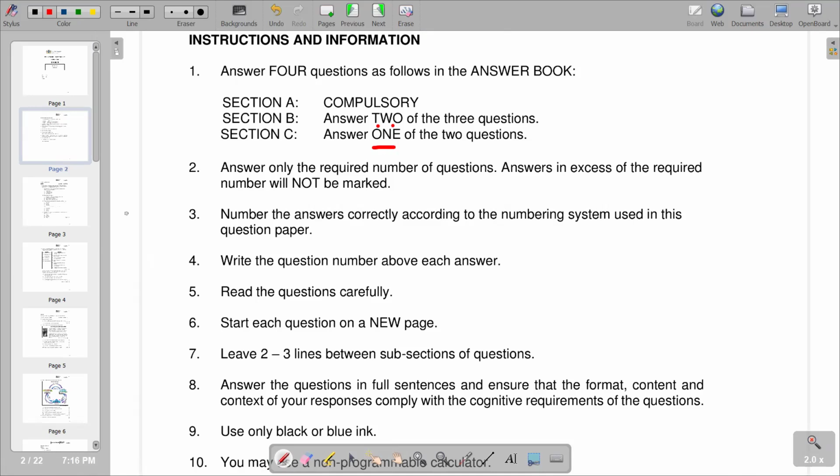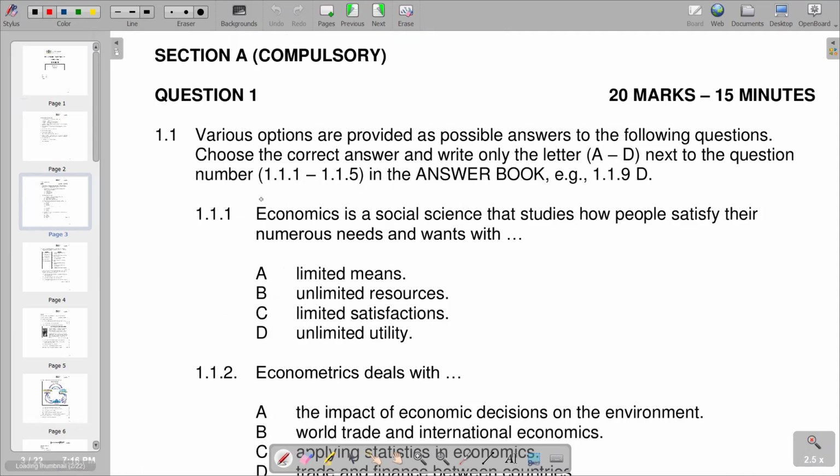Then moving on to the first question that we have. It reads: various options are provided as possible answers to the following questions. Choose the correct answer and write only the letter A to D next to the question. So the first question reads, economics is a social science that studies how people satisfy their numerous needs with limited means. We have got various responses, but the correct response is limited means.